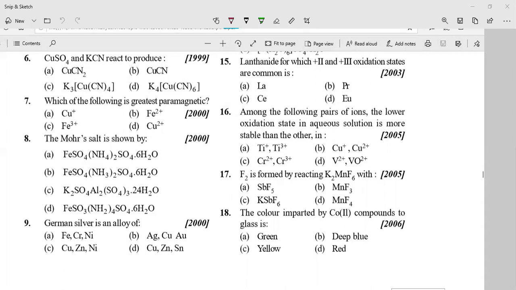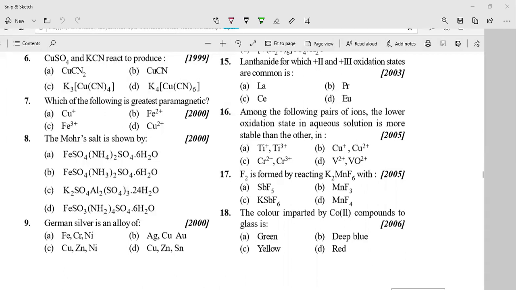The sixth question is copper sulfate and potassium cyanide. They are asking about the reaction between copper sulfate and potassium cyanide and what product we are going to get. This is a question based upon the reaction between the two compounds, right? Next, the more salt is shown. We got the more salt here. Which is the more salt?